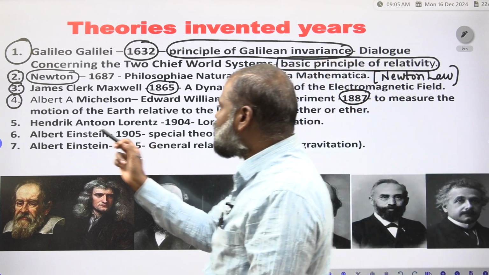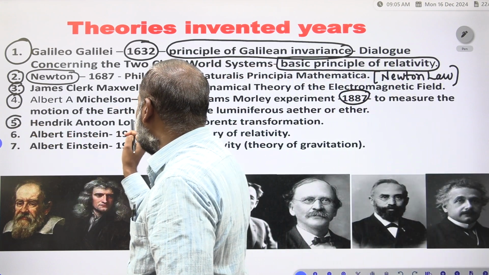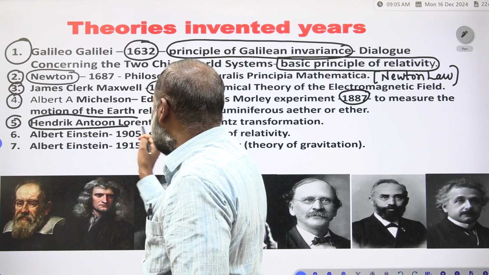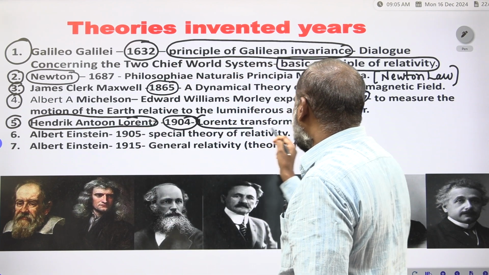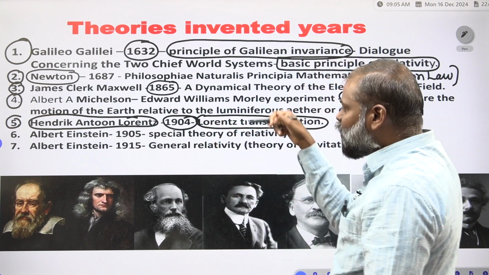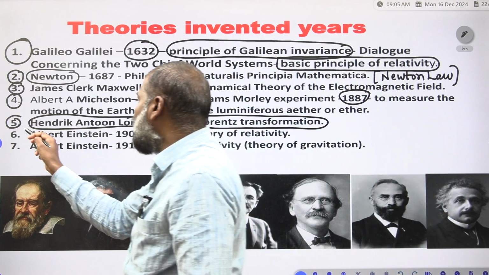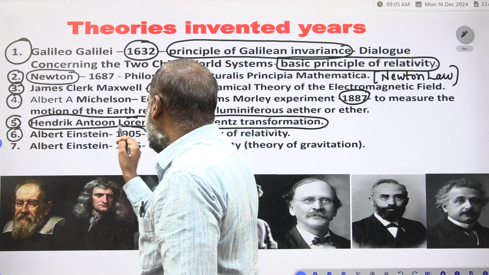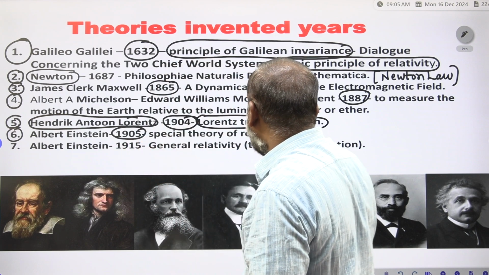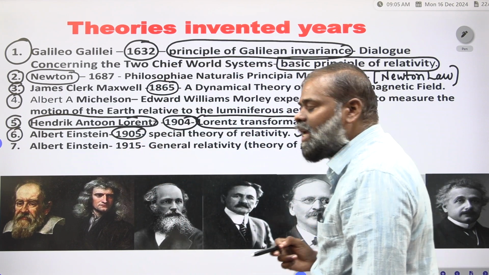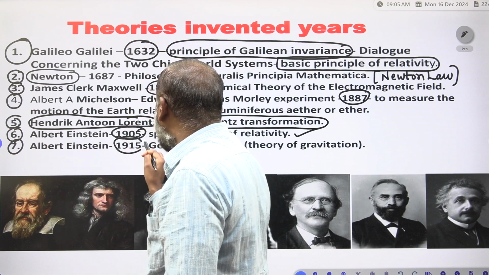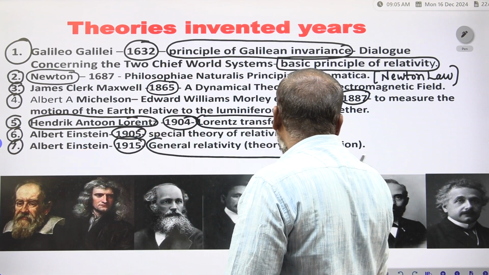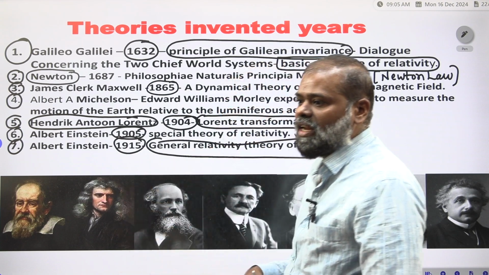The fifth is Hendrik Antoine Lorentz, who gave the Lorentz transformation in 1904. Using the Lorentz transformation, Albert Einstein in 1905 invented the special theory of relativity, and in 1915 the general theory of relativity, or theory of gravitation.